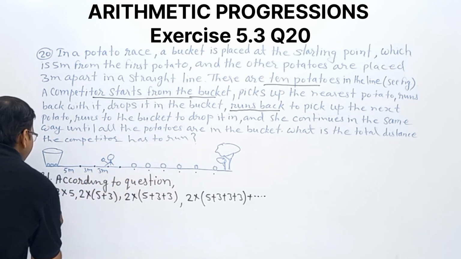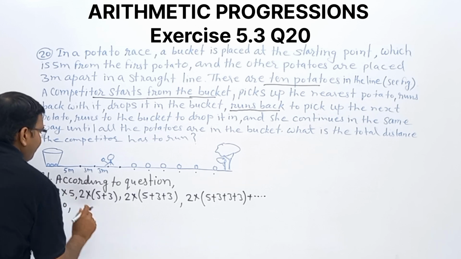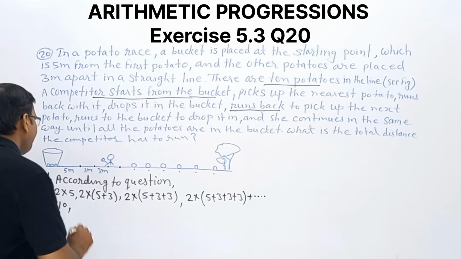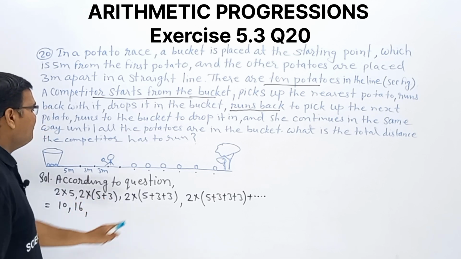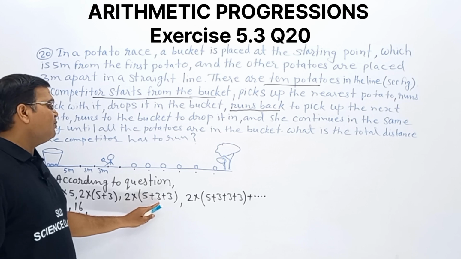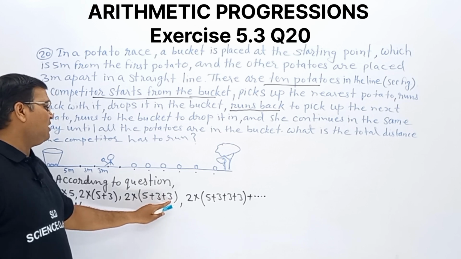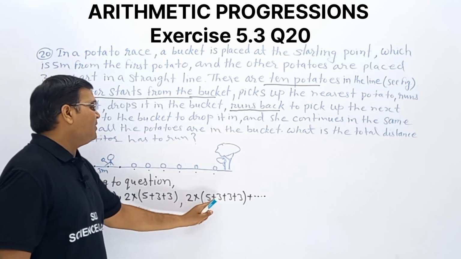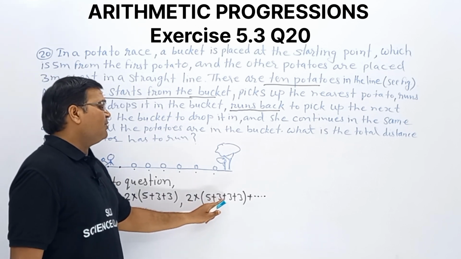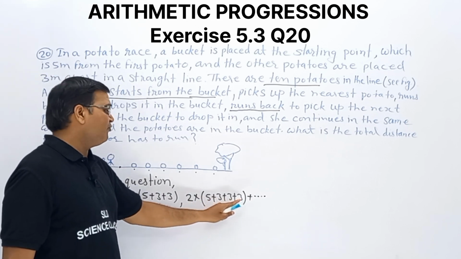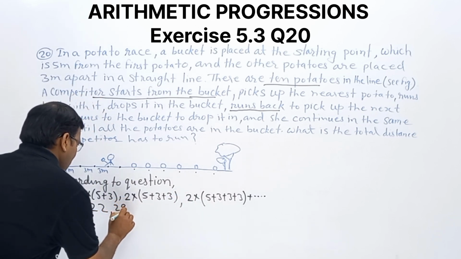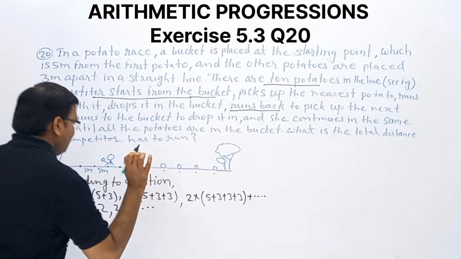Solve this one. 5 twos are 10. Next one, 5 plus 3, 8, 8 twos are 16. Next one, 5 plus 3, 8, 8 plus 3, 11, 11 twos are 22. Next one, 5 plus 3, 8, 8 plus 3, 11, 11 plus 3, 14, 14 twos are 28, and so on, like this.